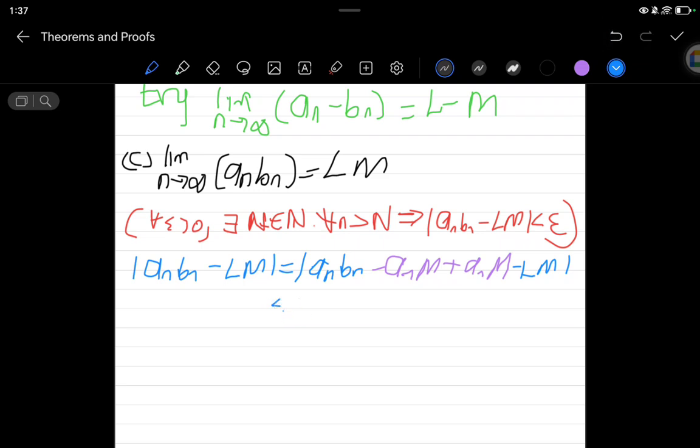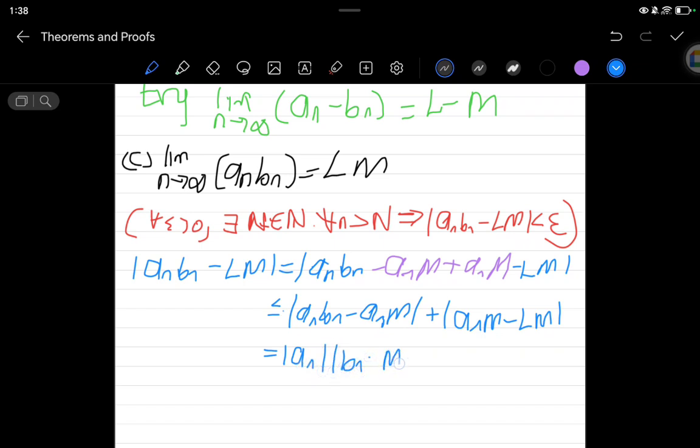So this will be less than or equal to |an bn minus an m| plus |an m minus lm|, which would be equal to |an| times |bn minus m| plus |m| times |an minus l|, right? So I have this.